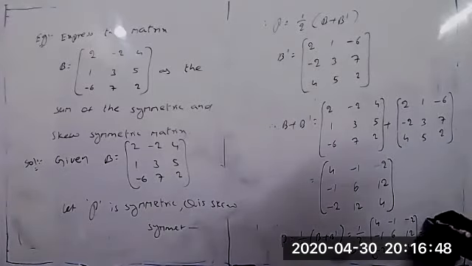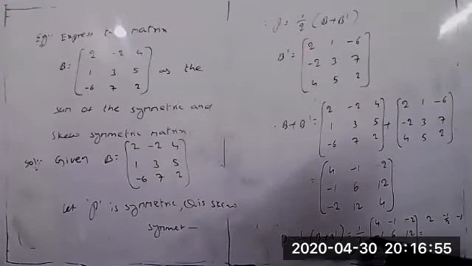4 by 2 equal to 2. Minus 1 by 2. Minus 2 by 2 equal to minus 1. So minus 1 by 2 equal to, again minus 1 by 2. 6 by 2 equal to 3. 12 by 2 equal to 6. Minus 2 by 2 equal to minus 1. 12 by 2 equal to 6. 4 by 2 equal to 2 now.